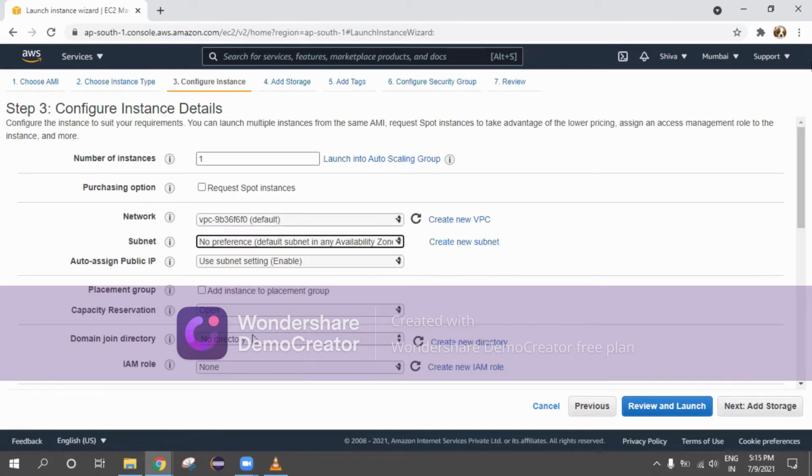Just in case you want to create multiple instances of the same configuration, then you select the number of instances. You should also understand that these number of instances can be created with the help of a bash command. So what is this bash command? Yes, this is a console where we use the command line to create instances. We call them bash commands. Okay, right. So next, click on